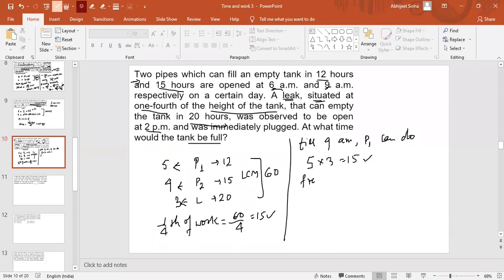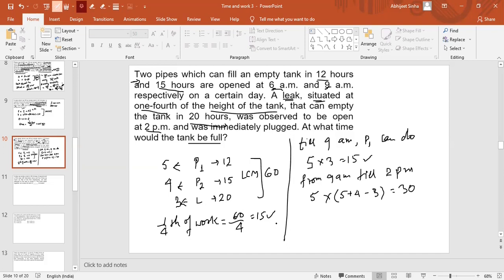So from 9 a.m. till 2 p.m. we will check. Keep in mind, from 9 a.m. till 2 p.m. there are how many hours? There are 5 hours. So this is 5 into the work done per hour, which is 5 plus 4, 9, minus 3, that is 6. So 6 into 5 is 30 units.